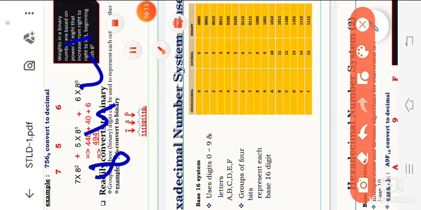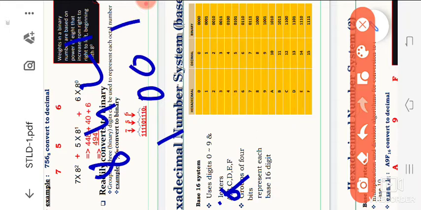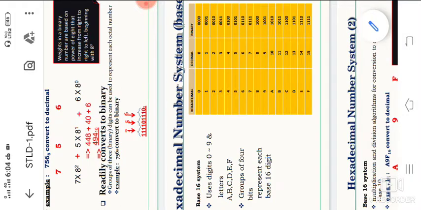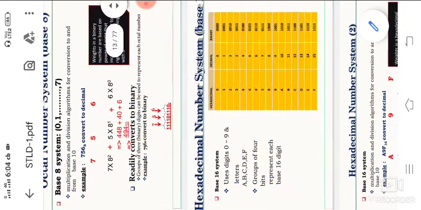So 9 we are converting, that means this one will be active, 0 0 and 1 active. So 8 plus 1 is the value of 9. So 9 we are converting to 1001. In the same manner we are converting hexadecimal values into binary.